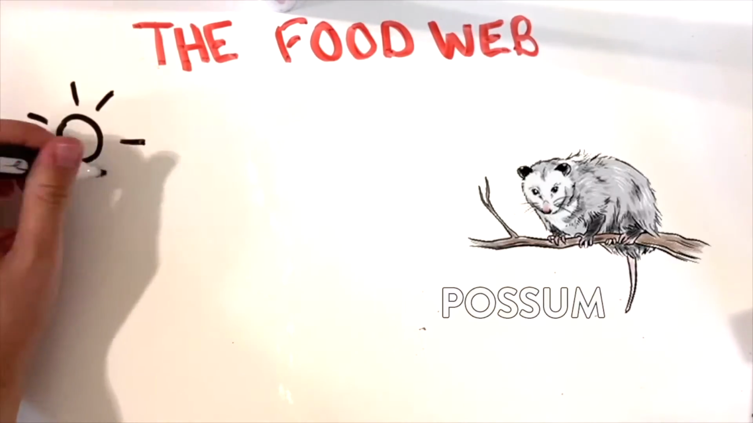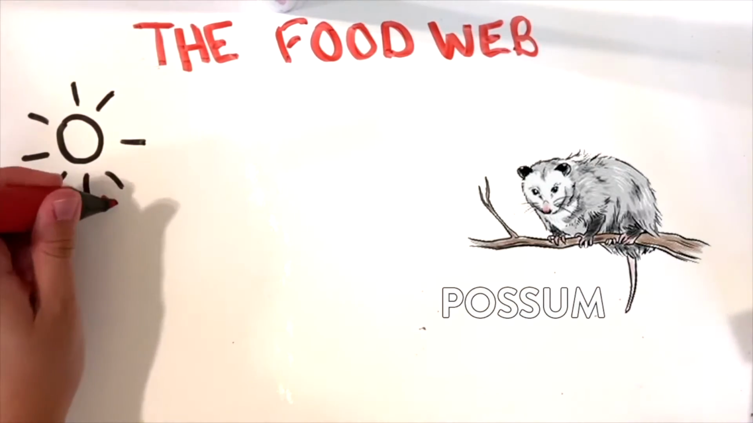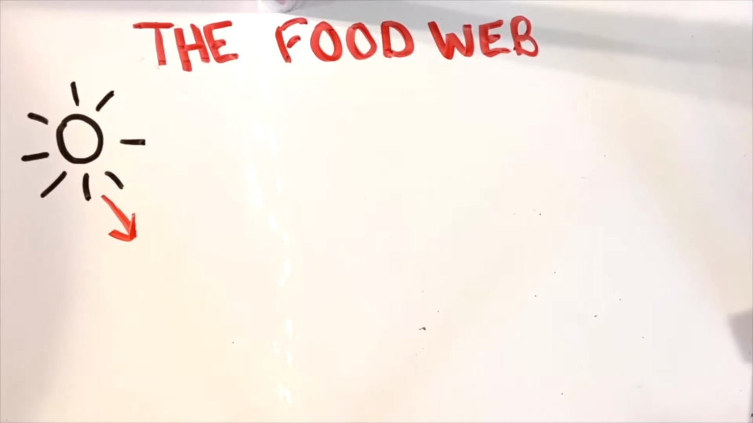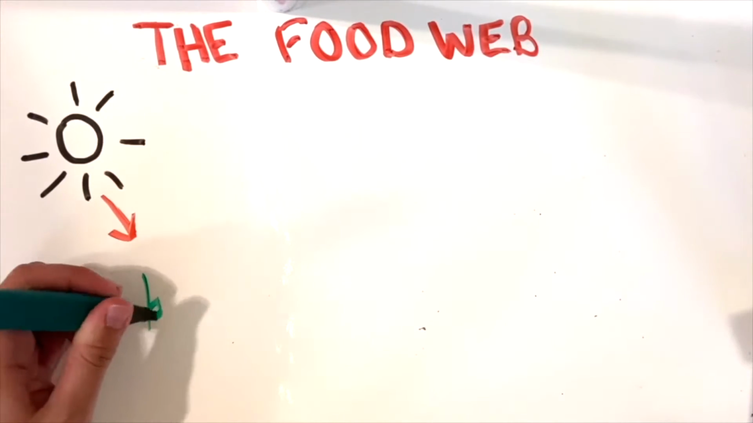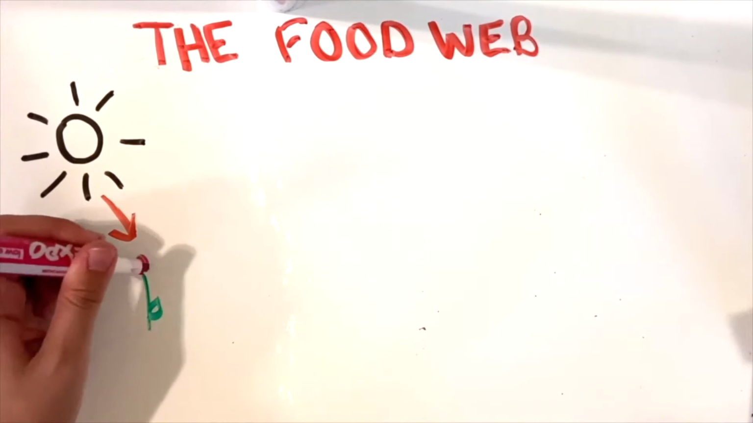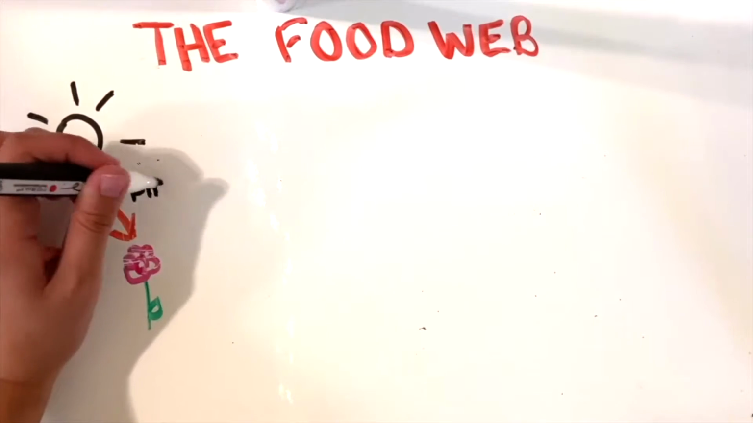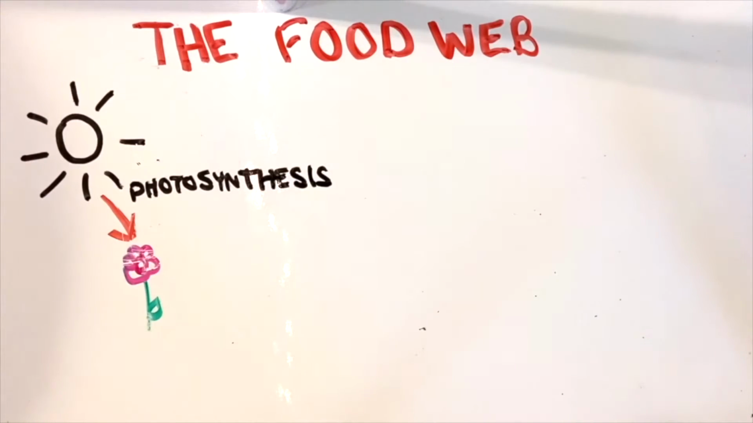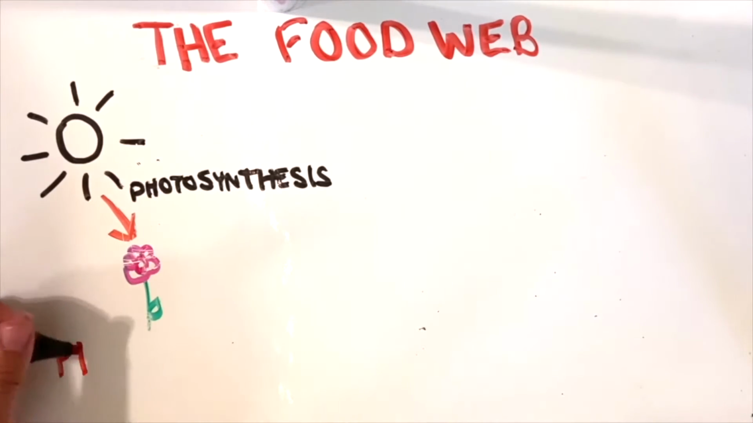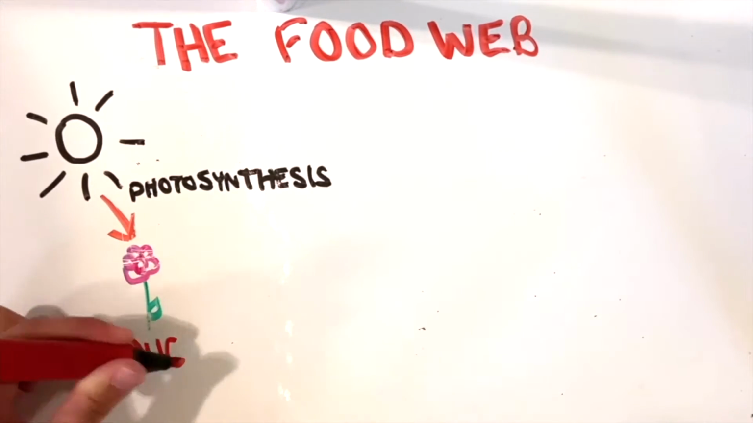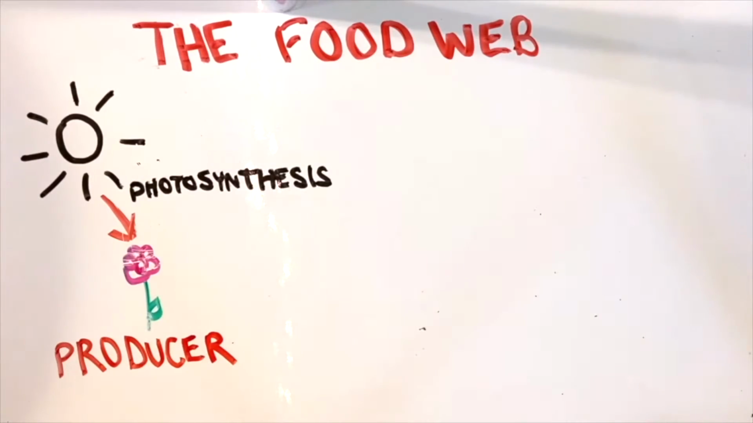All living things need energy to survive, and this energy begins from the sun. Flowers and other plants then take in the nutrients from the sun through a process called photosynthesis. Because plants take the energy from the sun and make it into their own food, plants are called producers in the food web.